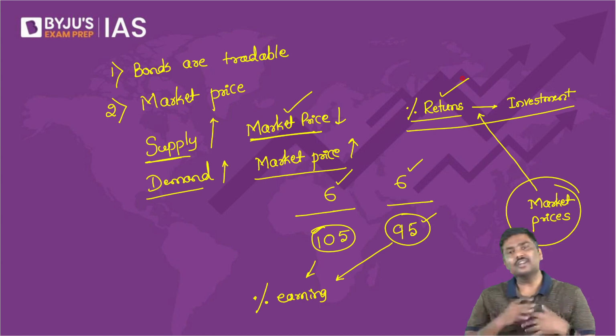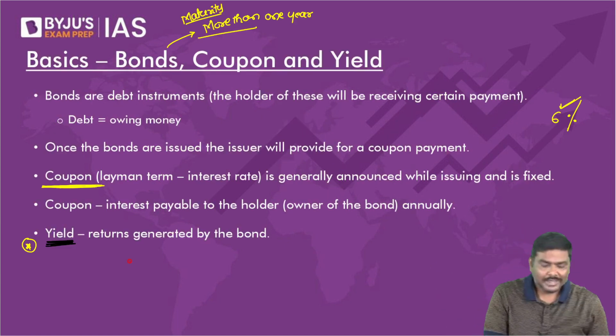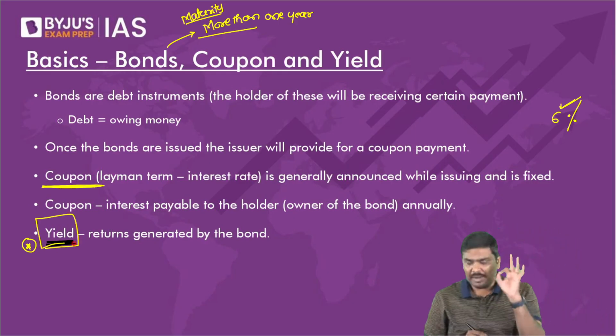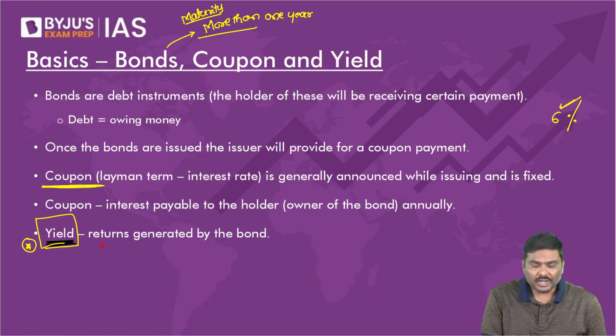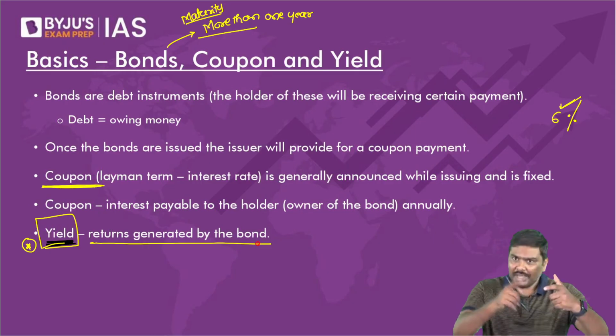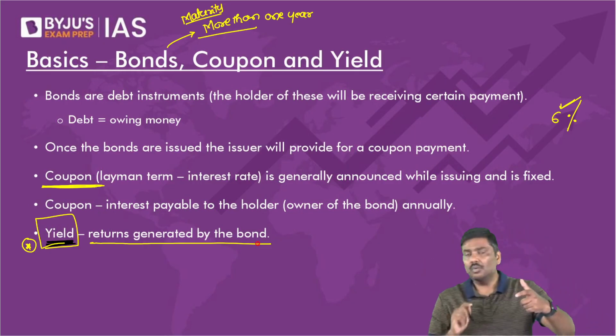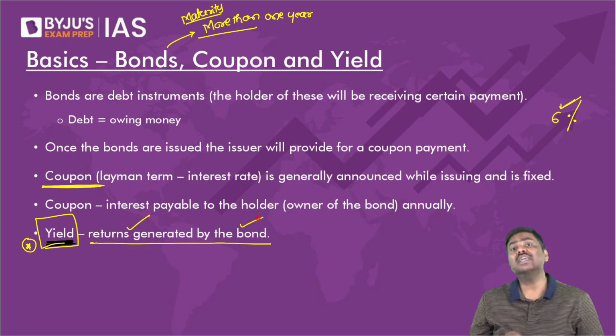Sir, why should we understand all of it? Let me throw one more term at you, yield rate. What do you mean by yield rate? What is the percentage returns you are earning by investing in a bond?